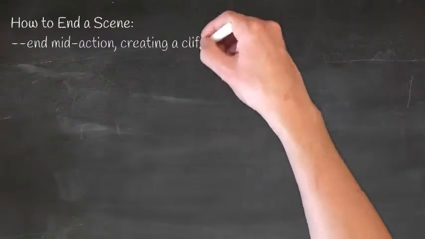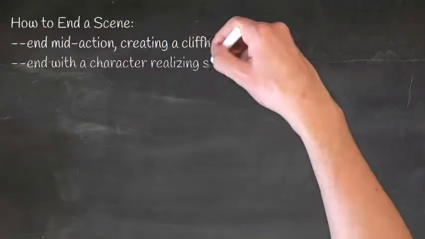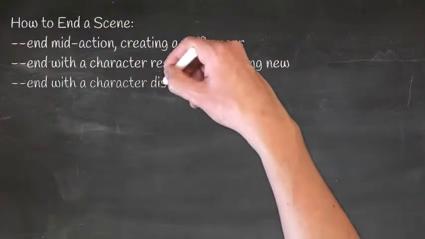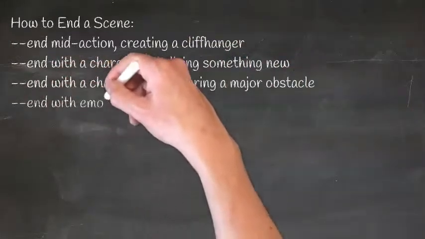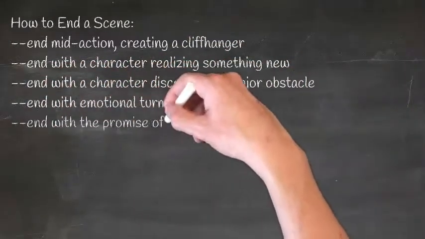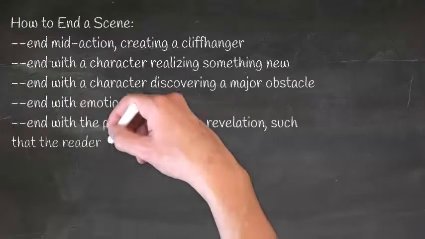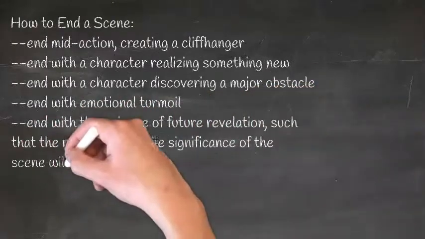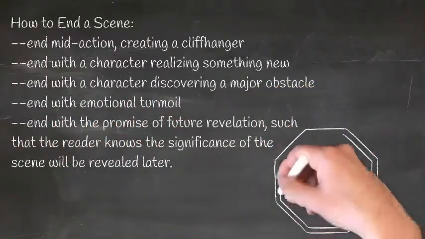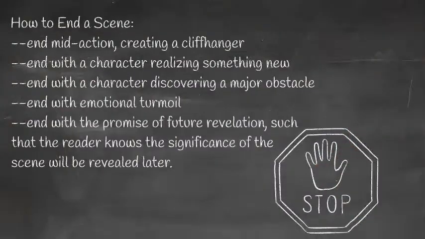How to end a scene: end mid-action, creating a cliffhanger; end with a character realizing something new; end with a character discovering a major obstacle; end with emotional turmoil; end with the promise of future revelation, such that the reader knows the significance of the scene will be revealed later.